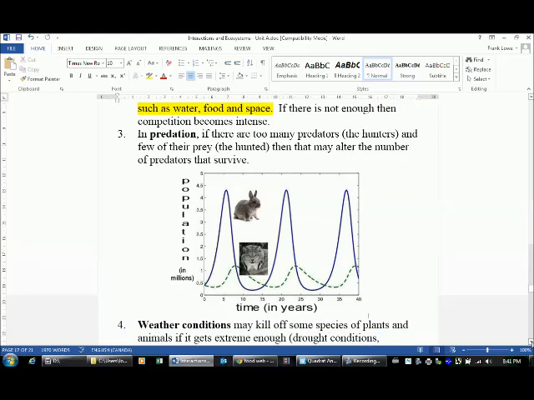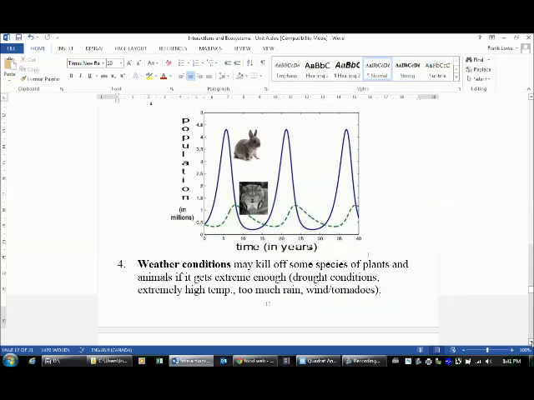Now the last one, I'm not going to spend much time on this. The last thing that will affect the distribution of living things in a population, in an environment, in an area, is weather conditions. Depending on the weather conditions, some populations may have an opportunity to grow and do really well, or if the conditions are adverse or bad, then their populations will start to suffer and their numbers will go down. Okay?